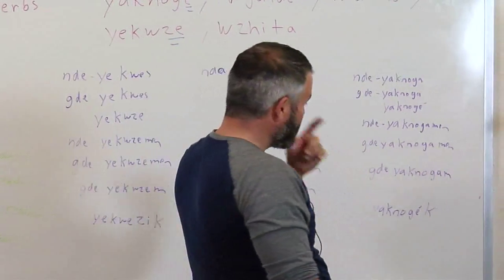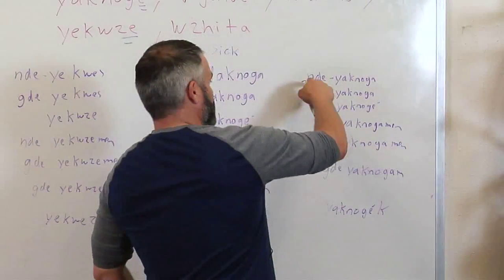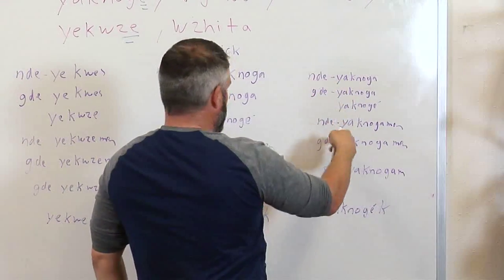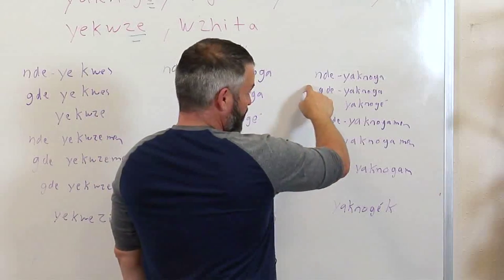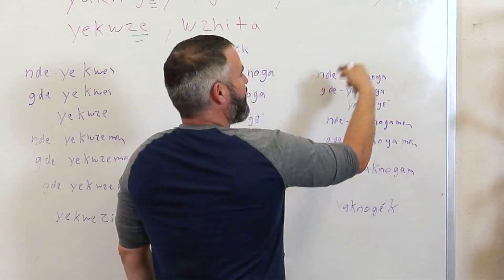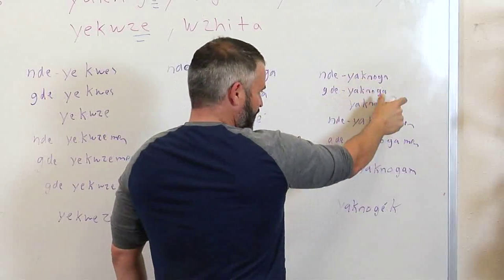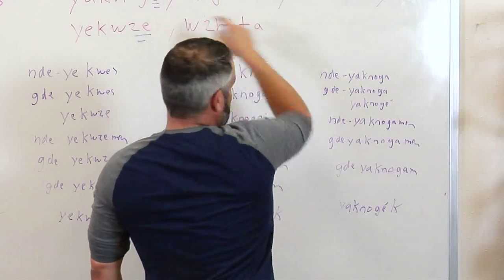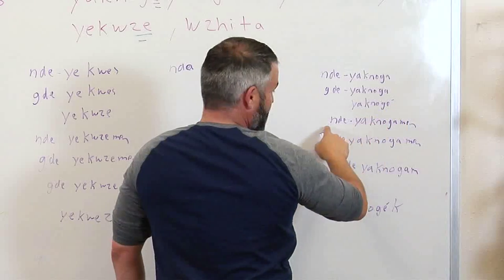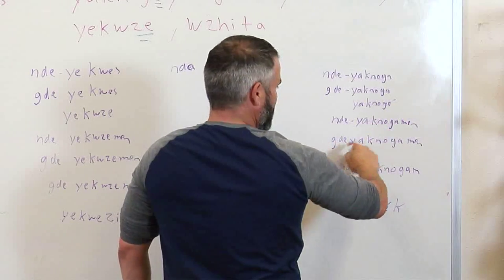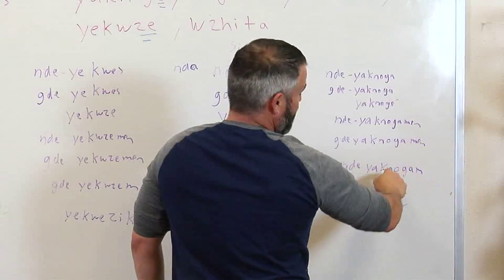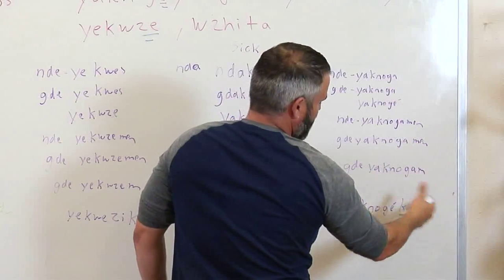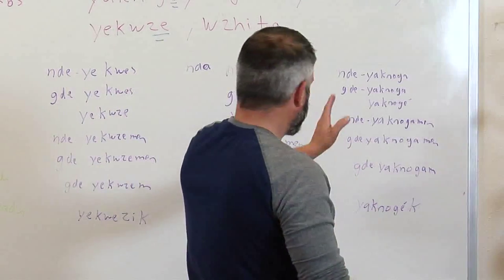But I have also seen it done this way, where a person will put the nida or the gada long form, and they won't merge that together. They'll just say nida yaknoga, gada yaknoga, yaknoge, still making the changes based on the AE alteration. Nida yaknogamen, gada yaknogamen, we all are sick. Gada yaknogam, you all are sick. Yaknogak, they are sick.